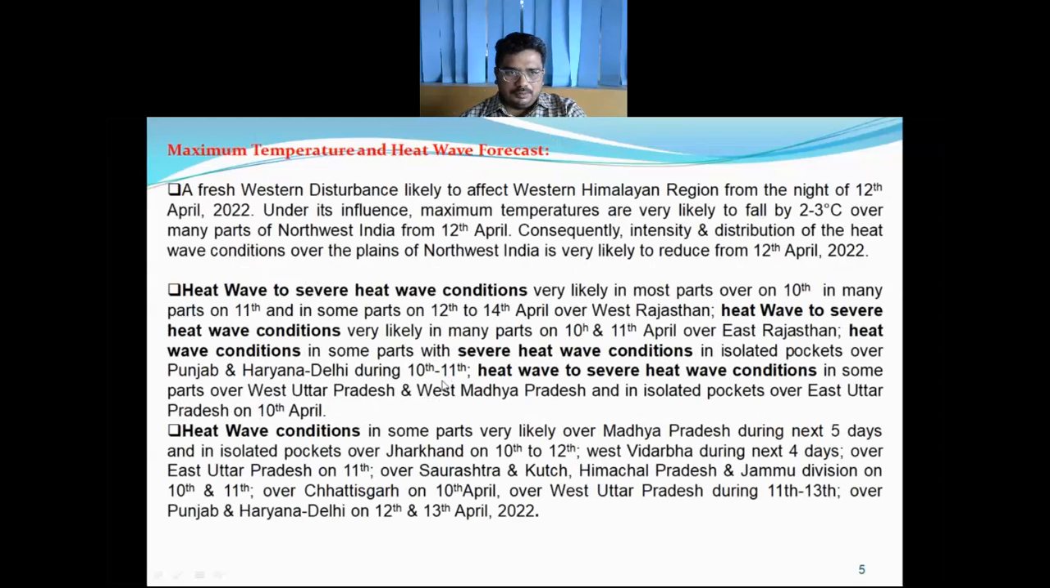Under the influence of the western disturbance from the night of 12th April, maximum temperatures are very likely to fall by 2 to 3 degrees Celsius over many parts of northwest India from 12th April, and consequently the intensity and distribution of the heat wave may reduce over plains of northwest India from 12th April 2022.